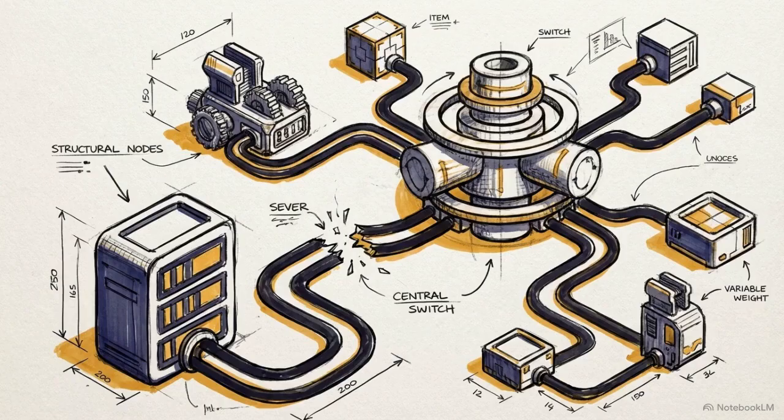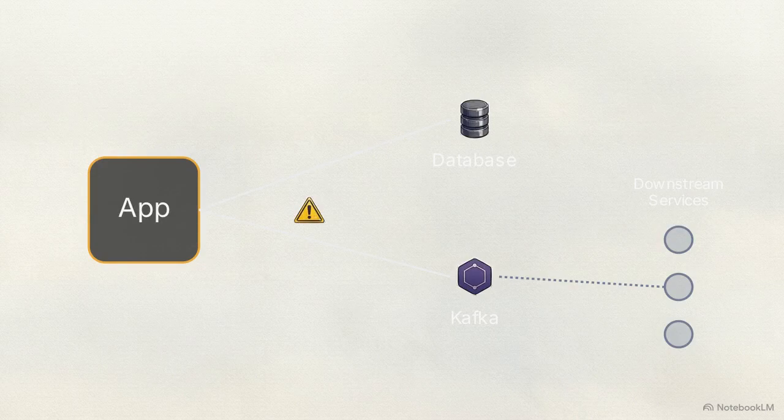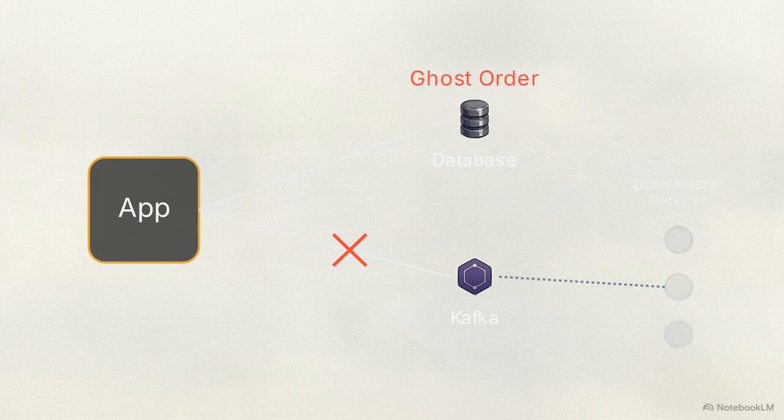The first failure point occurs before data even reaches the broker. When an application writes to a database and then publishes an event to Kafka, it assumes two sequential operations can be coordinated safely without a distributed transaction. This is the dual write problem. Look at this workflow. The application successfully commits a row to the database, but immediately after, the network call to Kafka times out. The application retains a record of the order, but the downstream microservices never receive the event. The order becomes a ghost.